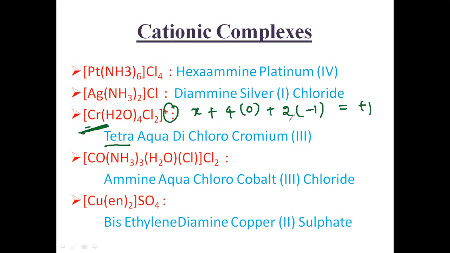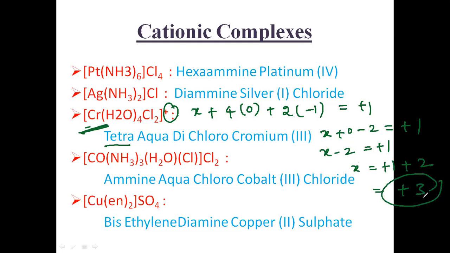You can find the oxidation state like this: X plus 4 into 0, that is 0, then 2 into -1, that is -2, is equal to +1. Then X minus 2 is equal to +1, then X is equal to +1 +2, so the total will be +3. It is the oxidation state of this chromium, which is +3.